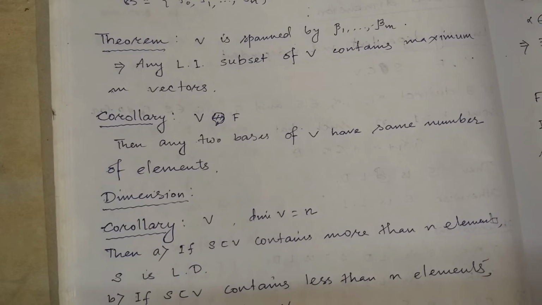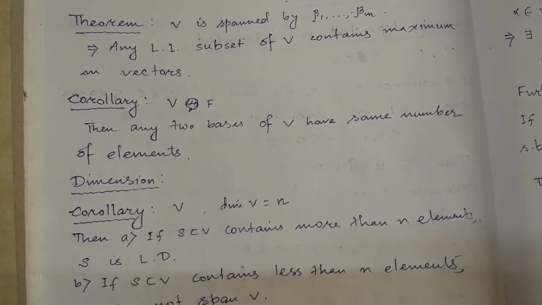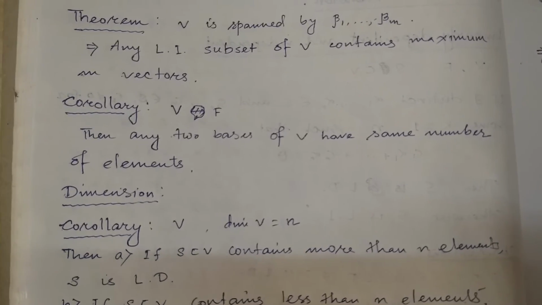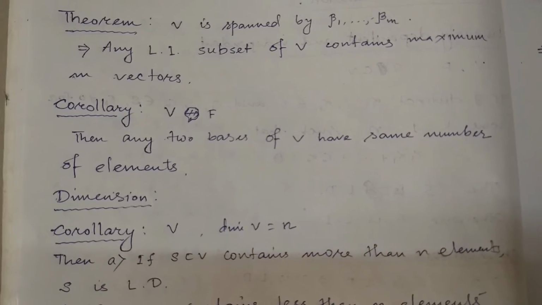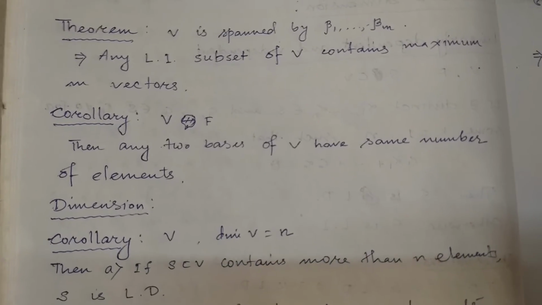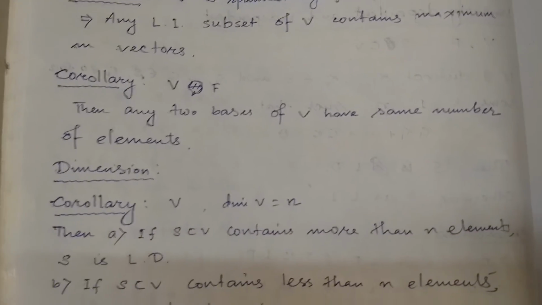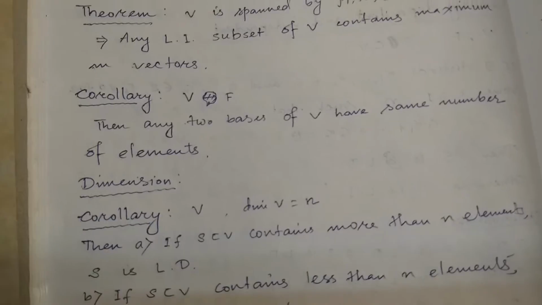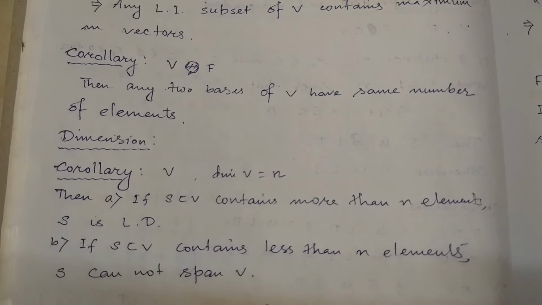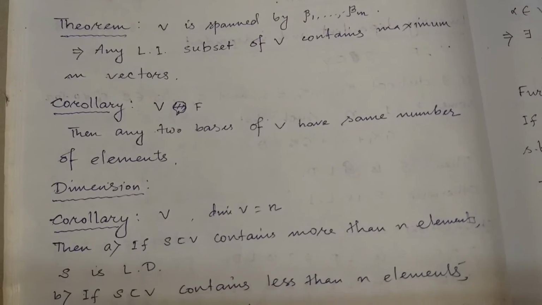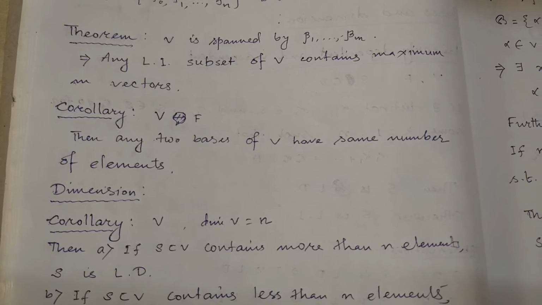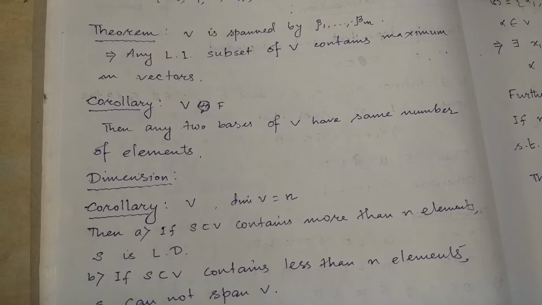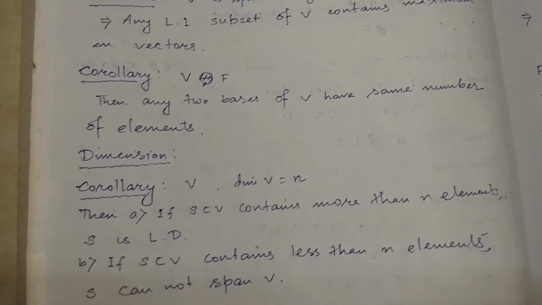Next we have a corollary. Let V be a vector space over the field F, then any two bases of V have the same number of elements. That means the basis is not unique, but the number of elements in different bases is unique. And so we define the number of elements in a basis as the dimension of the vector space. Clear? So as in the previous examples, we have only one infinite dimensional vector space, and all other three examples are finite dimensional vector spaces.